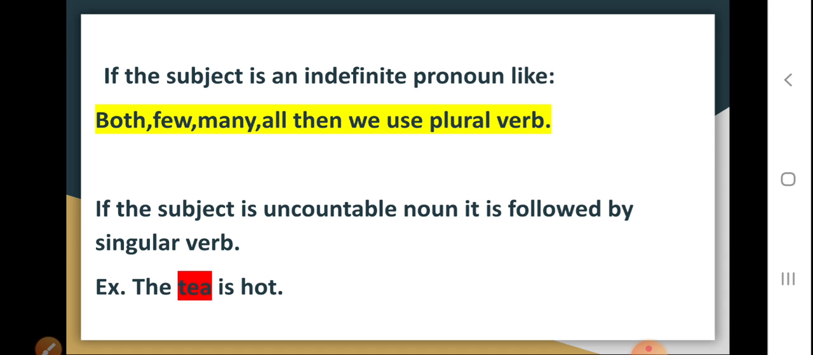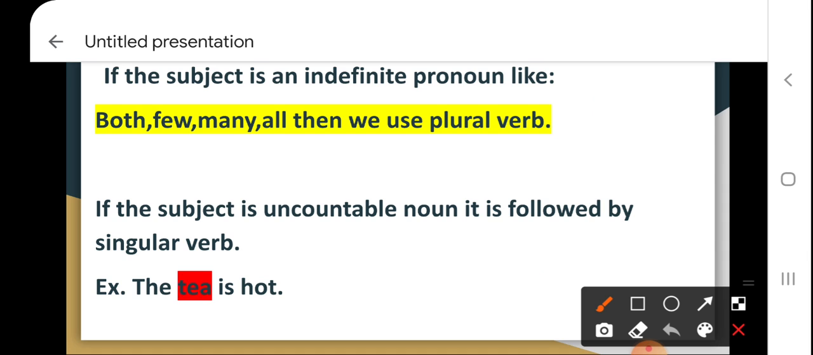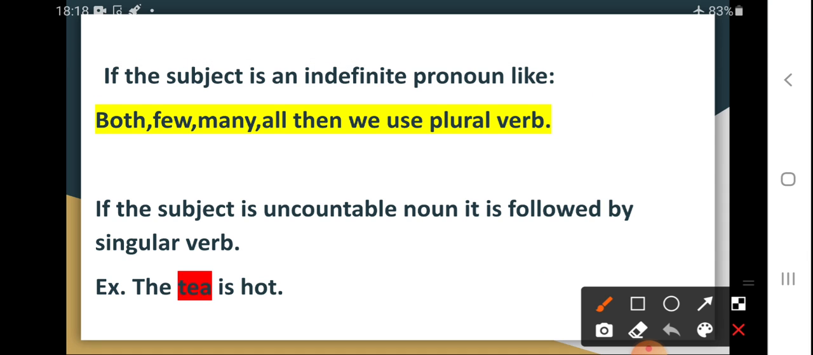on the next page, if the subject is an indefinite pronoun, अगर आपका subject indefinite pronoun है, like both, few, many, अगर subject में ये वाले words use हुए हैं, तो both, few, many and all, these are followed by plural verbs, right? इन सारे सब्जेक्ट्स को क्या कहते हैं? These all subjects are called the plural subjects and they are always followed by plural verbs, right?